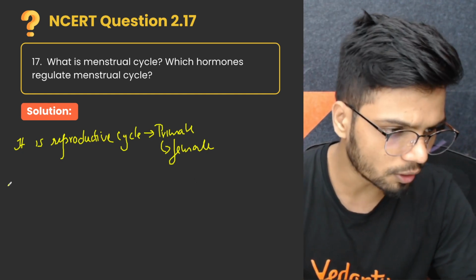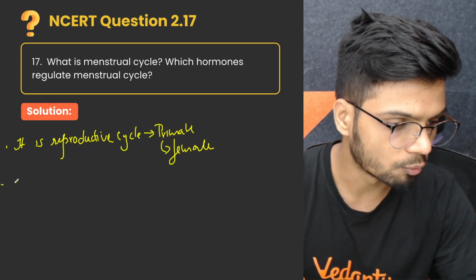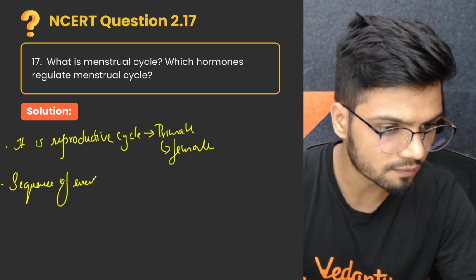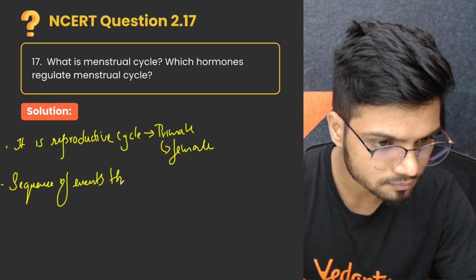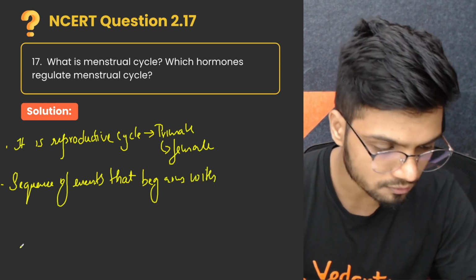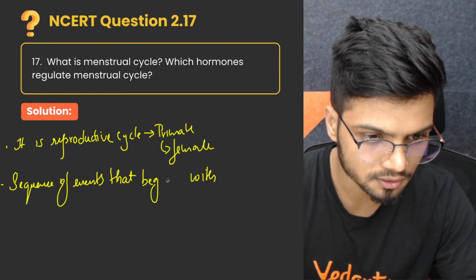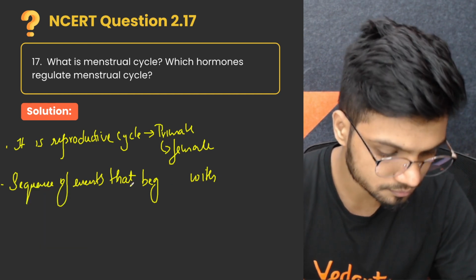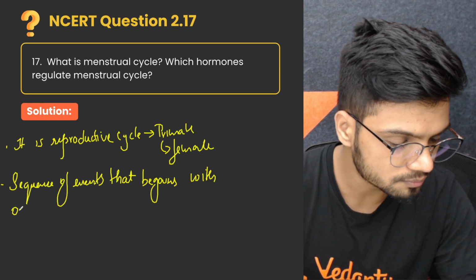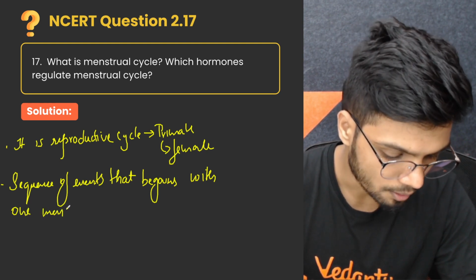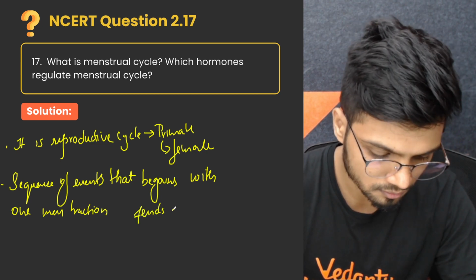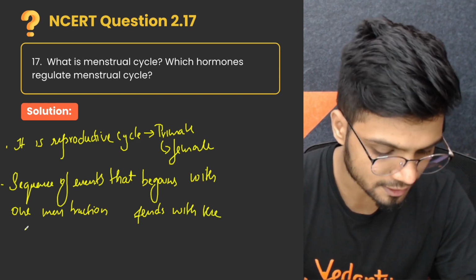First important point. Second, what exactly is menstrual cycle? Menstrual cycle is a sequence of events that begins with one menstruation and ends with the next one.